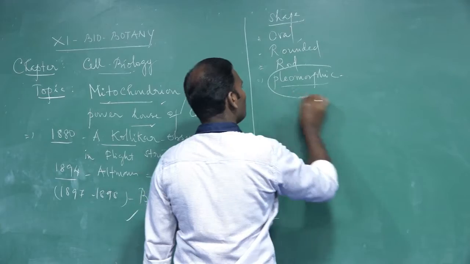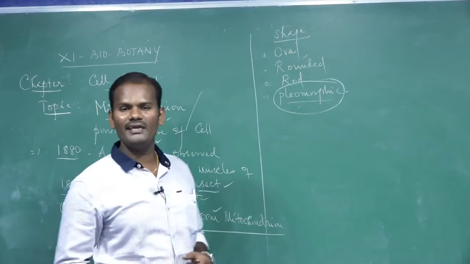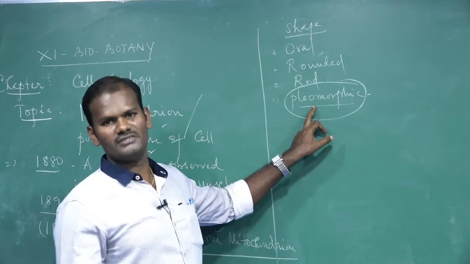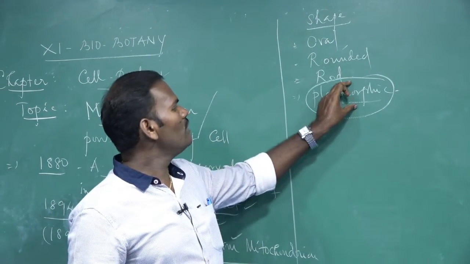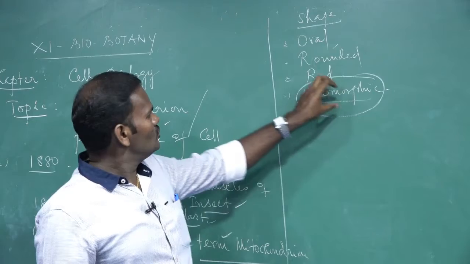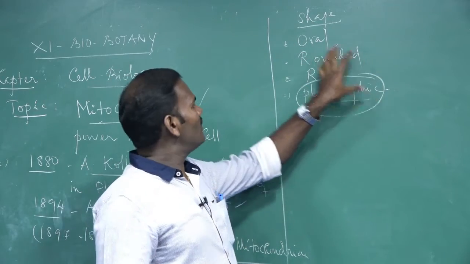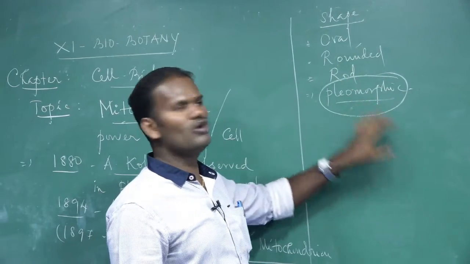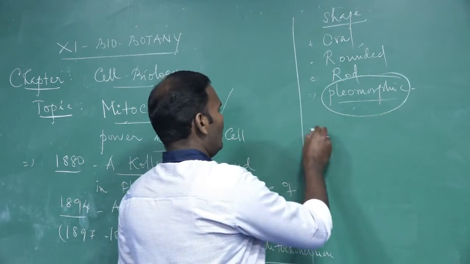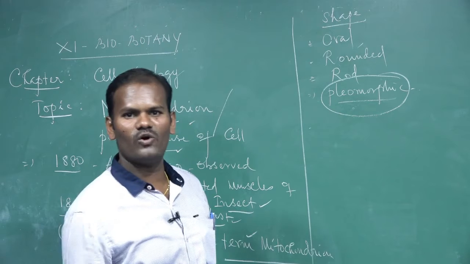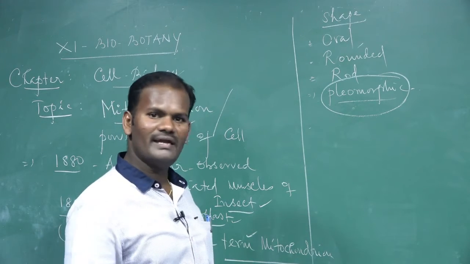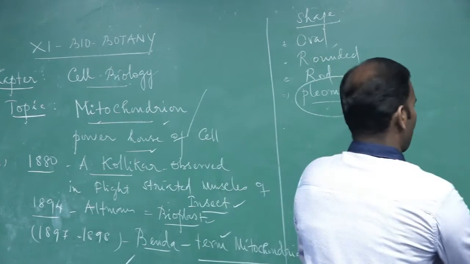You know what pleomorphic means? They often change their shape according to their function, hence it is also called pleomorphic. So the shape of the mitochondria may be oval, rounded, rod-shaped, pleomorphic in nature. And next, the structure of mitochondria: they are surrounded by double membrane-like structures.